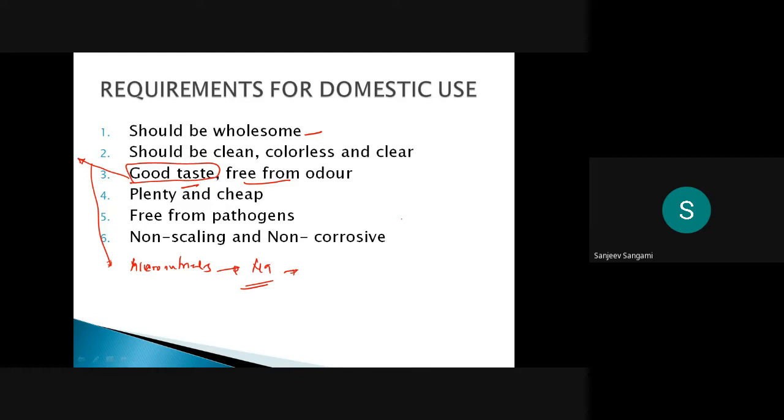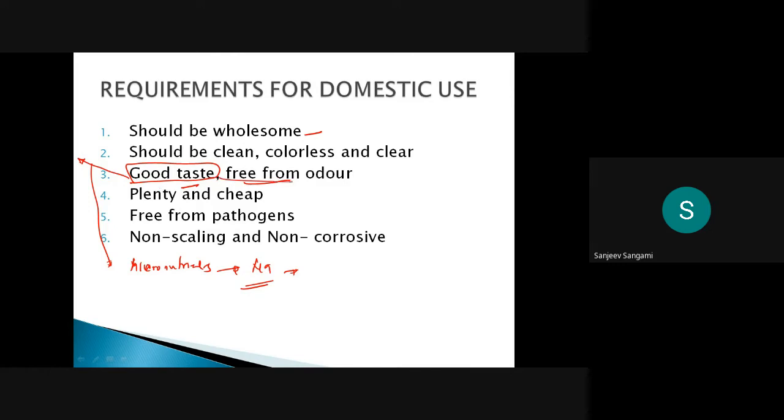Distilled water, nothing will be there, but it is not good for drinking purposes, because our body requires some proportion of minerals, especially natural minerals. So how much is required? Only how much is required for the body, that much only.